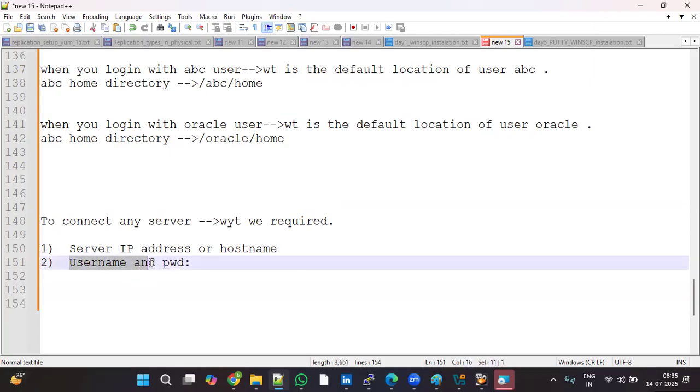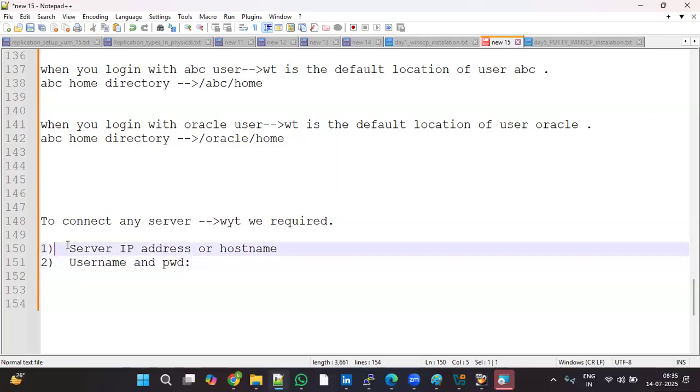Who creates this username and password? The Linux admin. Who provides this server IP address? The Linux admin. They build the Linux servers. Initially, who installs the Linux server? The Linux admin. While installing, they have to give an IP address and one host name. They have to share them with the database team.